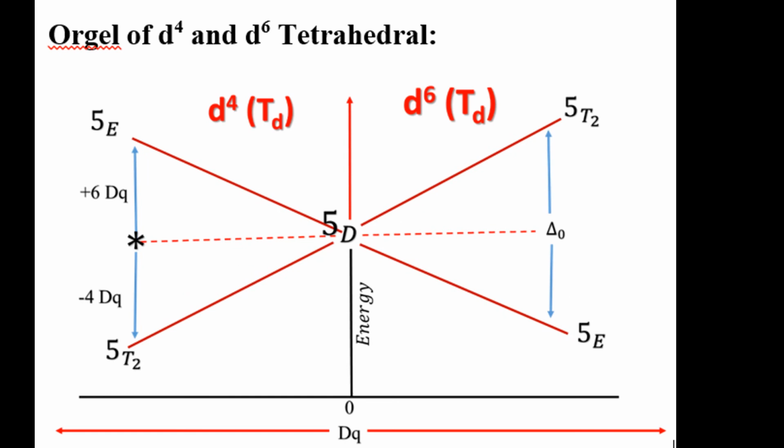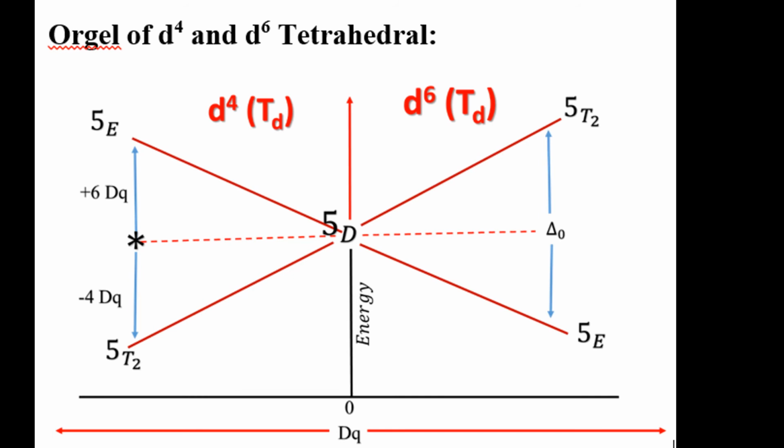See D4 and D6 tetrahedral complexes: the term symbol is 5D, and being D, it is split into two states, E and T2. In case of D4 tetrahedral complexes, T2 is the lowest energy and exists at the bottom point, and the higher energy E set exists on top. And in case of the D6 system tetrahedral complexes,